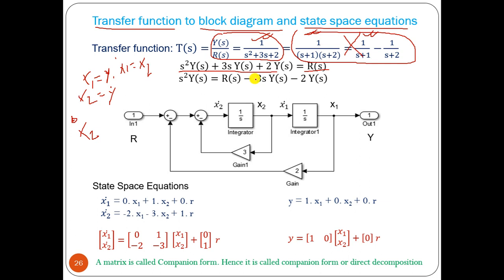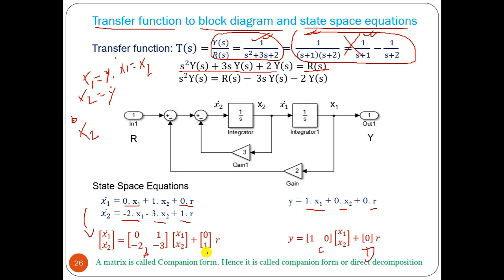So x1 dot equals x2, our terms are x1 0, and here x2 dot equals minus 2x1 minus 3x2 plus 1r. And y equals x1, so we have y equals 1 into x1, 0 into x2, and r is 0. So we can write its equivalent in matrix form: [x1 dot; x2 dot] equals [0 1; minus 2 minus 3][x1; x2] plus [0; 1]r. So this is x dot equals Ax plus Bu, and y equals [1 0][x1; x2] plus 0 into r, y equals Cx plus Du.